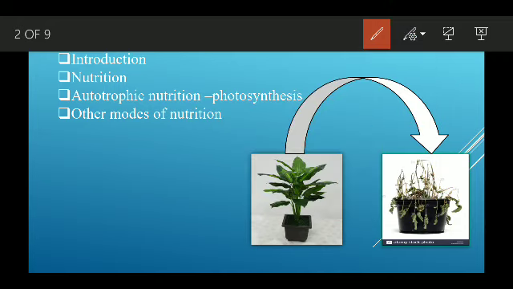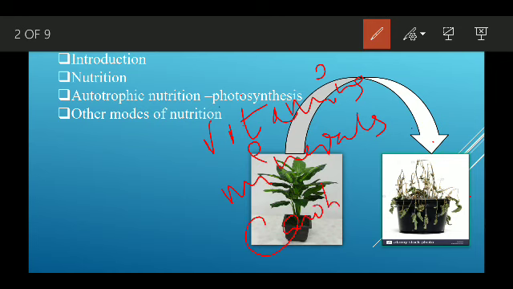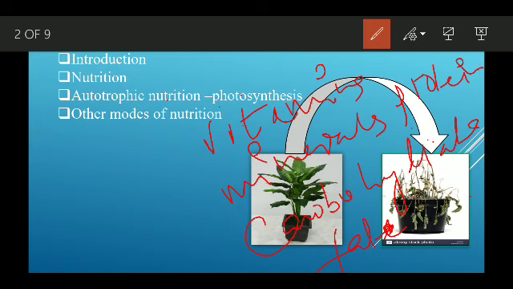Next, this food is not very simple. Food contains a number of components like vitamins, minerals, carbohydrates, fats, and proteins.